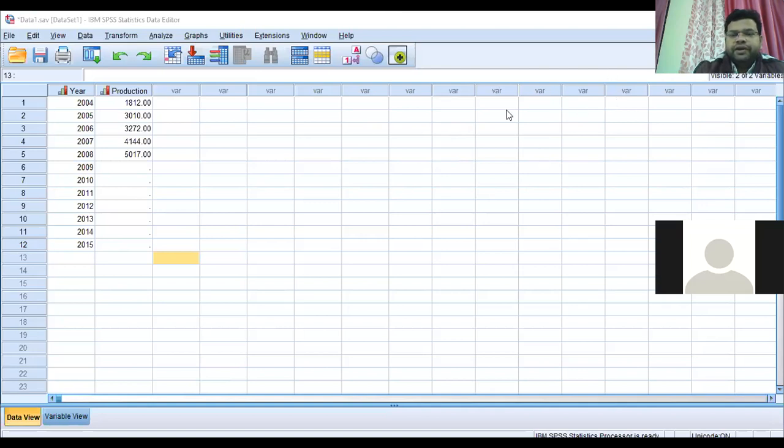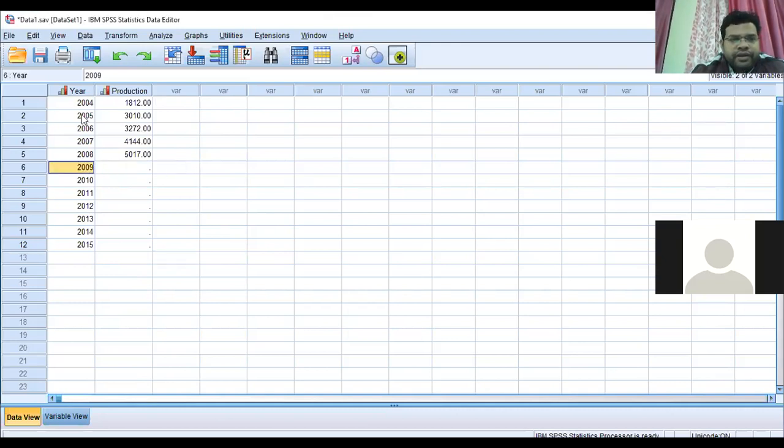Okay, thank you. So this is the screen of SPSS, which, as you know, has two windows, one input and one output. Whatever you do in the input file, you will see in the output also. It is a very small example to demonstrate time series analysis. I have not taken much data for the sake of simplicity.